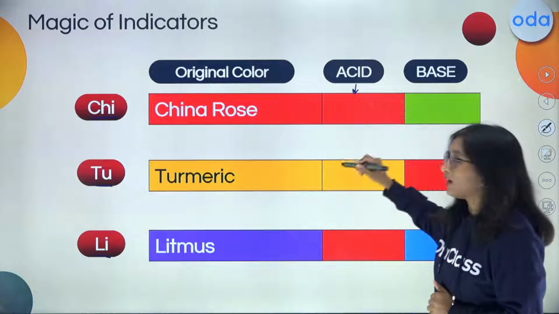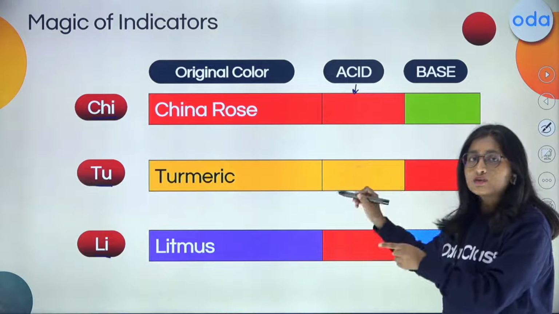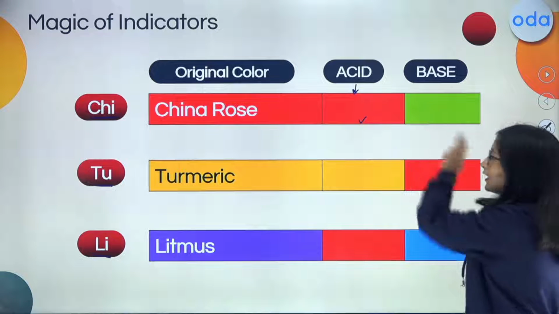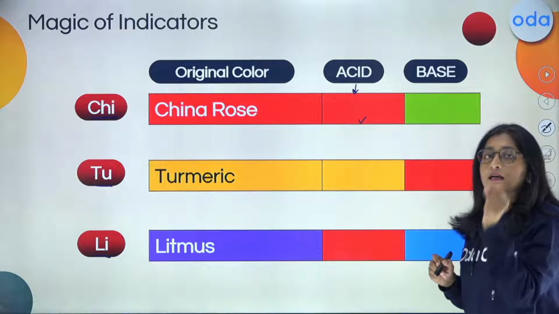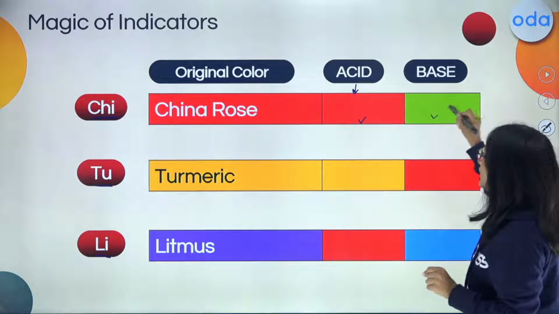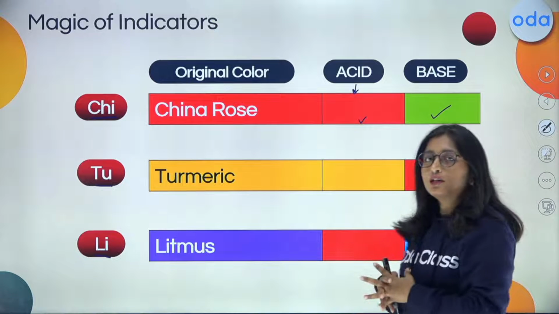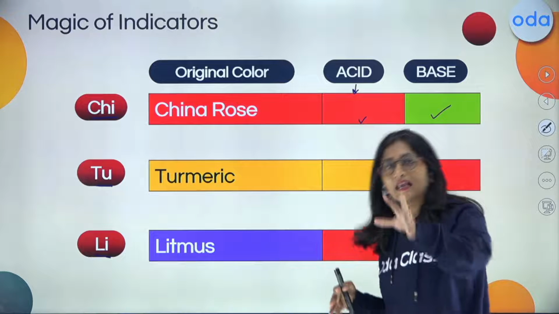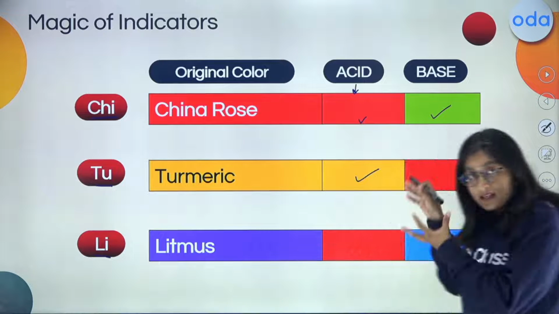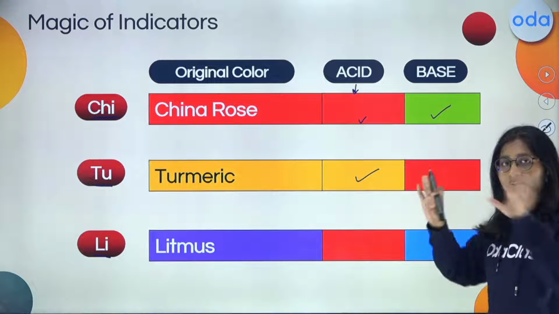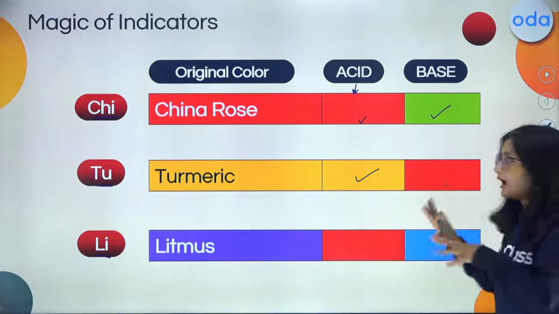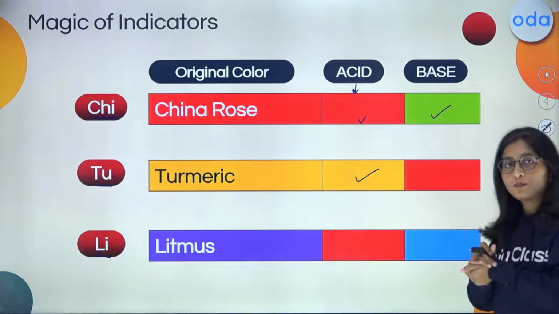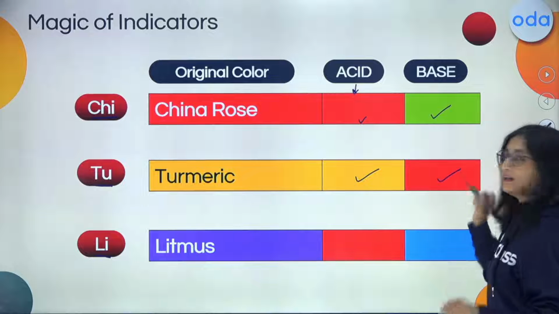In case of the acidic, we have found that the China rose solution is going to turn into magenta color. Got it? In the other case, in case of the bases, it is going to turn green in color. Now, in case of the turmeric, in an acidic solution, it is not going to change in any color. It remains the same yellow. Here's a picturization of the entire color right in front of you. Try to remember the colors. Then the turmeric, in case of the basic solution, is going to show up red in color.